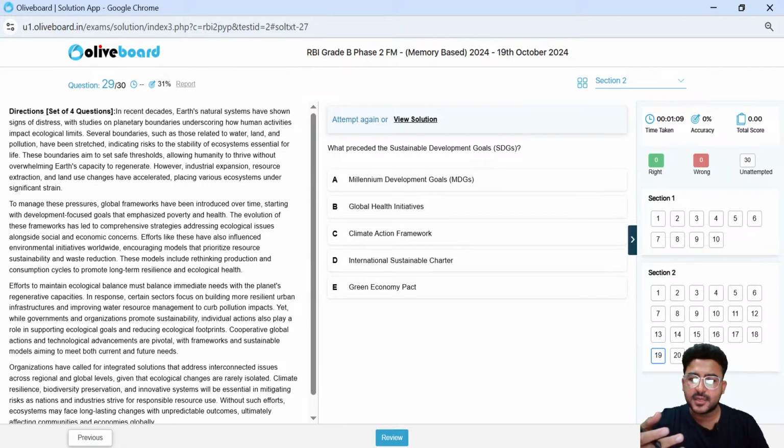What preceded the Sustainable Development Goals, SDGs? What should be the correct choice here? As of now, we have Sustainable Development Goals. However, before SDGs, yes, MDGs used to be there, right? Perfect, Chetan and Gaurang.